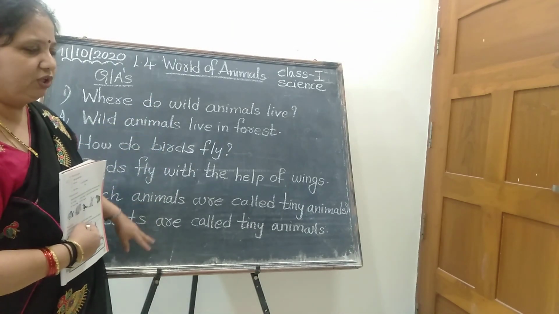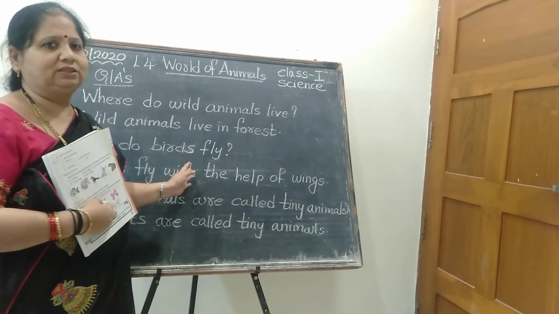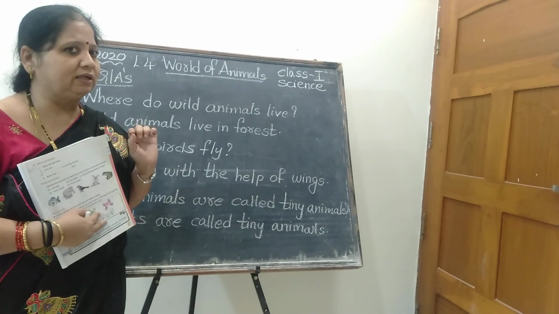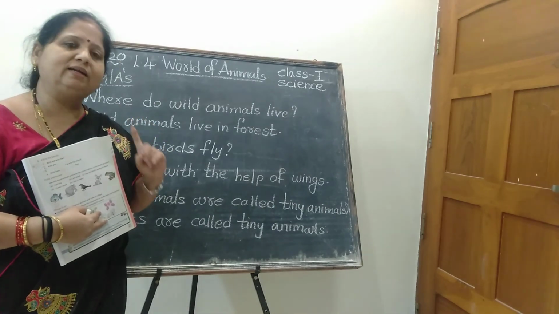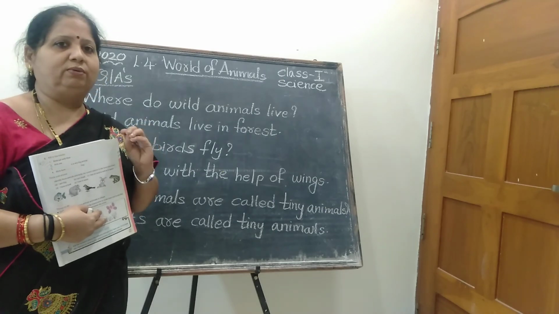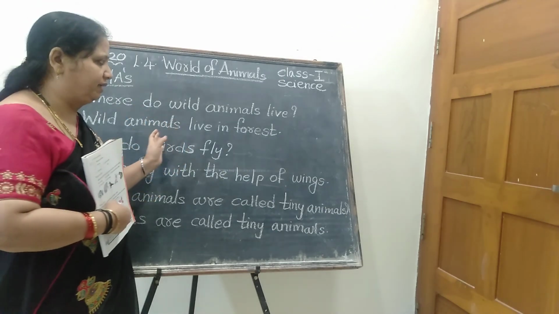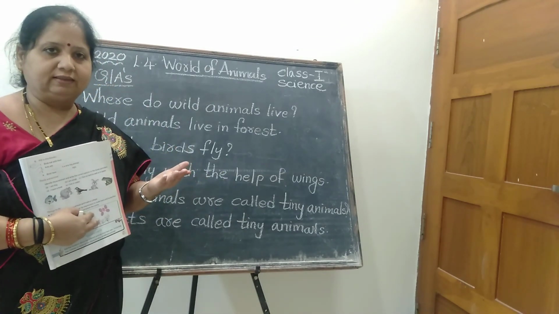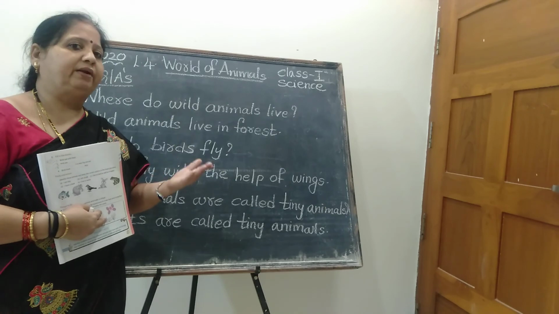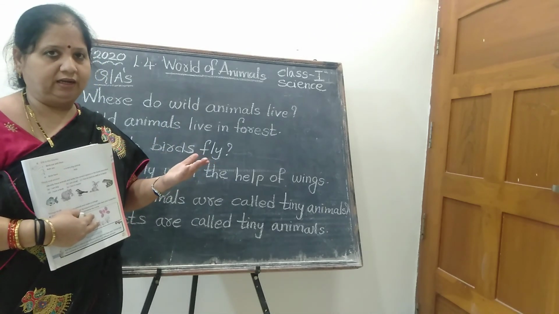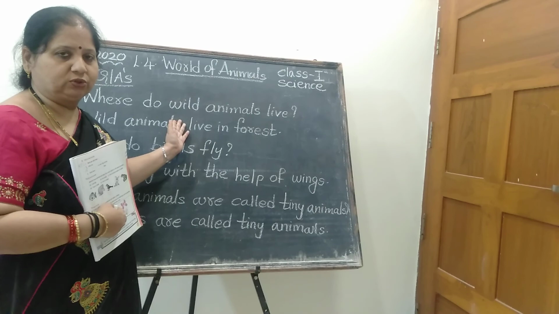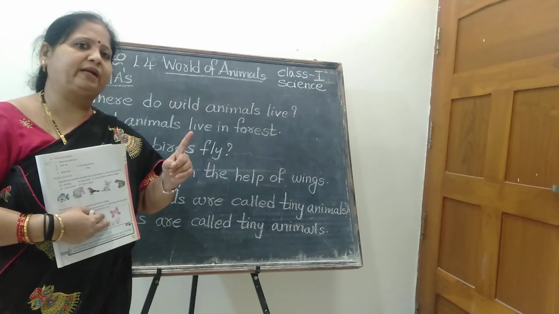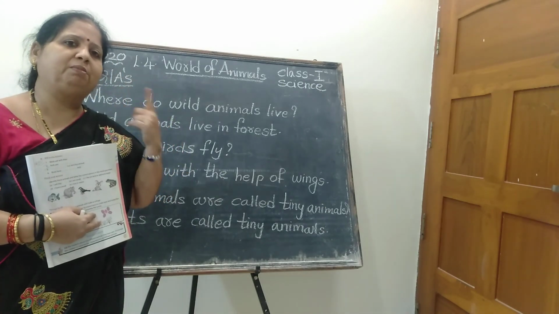Isn't it? Clear, children? Now, while writing, please, children, I am asking you to do only one favor for me. What is that? Writing good handwriting in your classwork note. Okay. Do that, only that thing. Whenever you write the question, keep on saying, repeat the answer along with your teacher, spell the word and write very neat handwriting. Follow my strokes, upward strokes, down strokes and middle stroke. Keep it in the mind, and whenever you write in a classwork, you just keep on remembering those things.